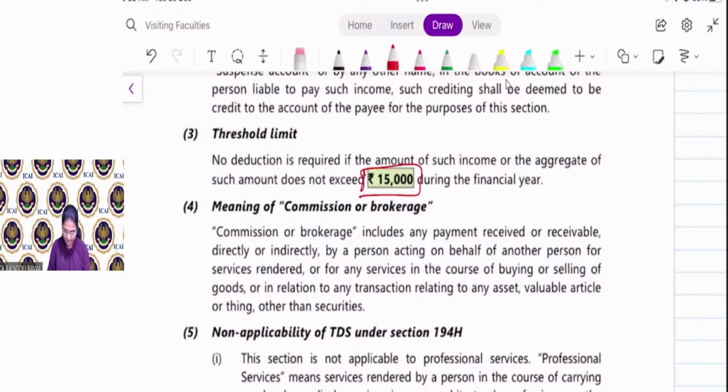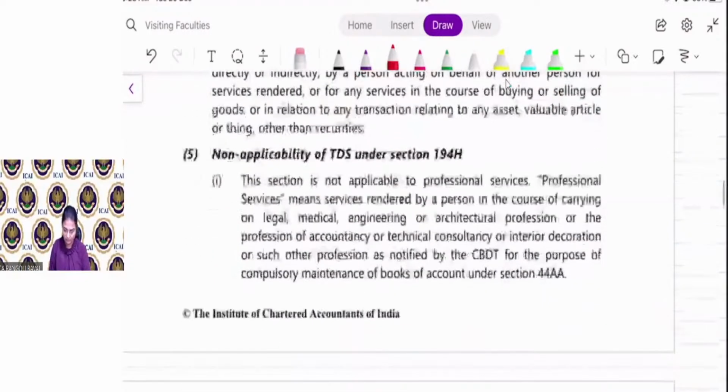Received or receivable, directly or indirectly by a person acting on behalf of another person for service rendered or for any service in course of buying or selling of goods or in relation to any transaction relating to any asset, valuable article or thing other than securities. You have to make a chart, and at the end of the chapter, the ICAI has already issued one chart. You have to read that chart every day once. You will automatically remember all the sections with threshold limit and everything.